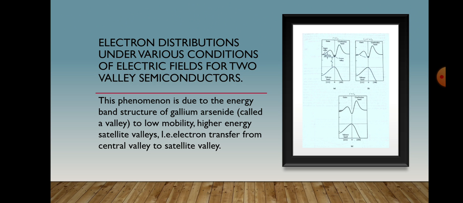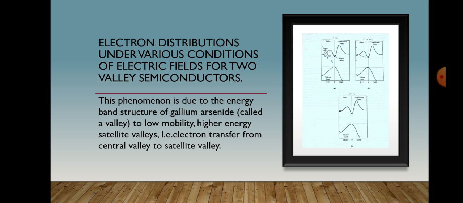To understand this phenomenon, we consider a two valley model for N-type gallium arsenide as shown in the diagram. The energy separation between the two valleys, delta E, is equal to 0.31 electron volts. The lower valley's electron effective mass is denoted by m1, the electron mobility by mu1 and the electron density by n1. The upper valley quantities are denoted by m2, mu2 and n2 respectively, and the total electron concentration is given by n is equal to n1 plus n2.